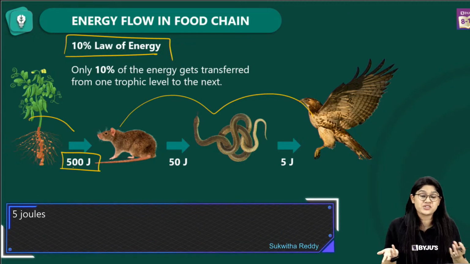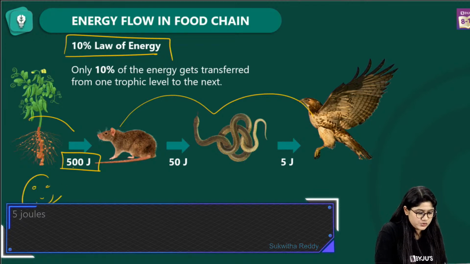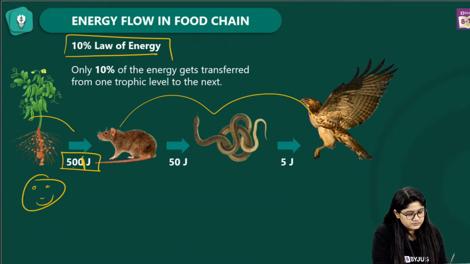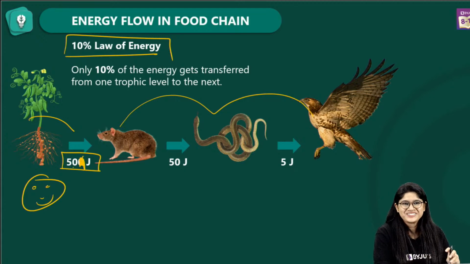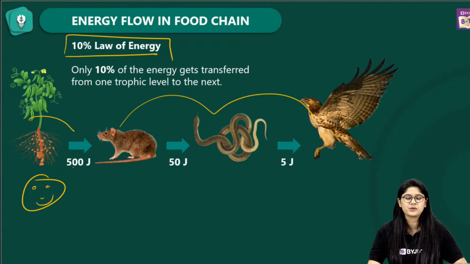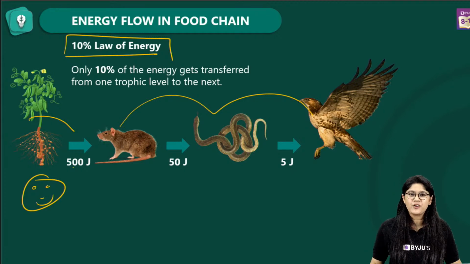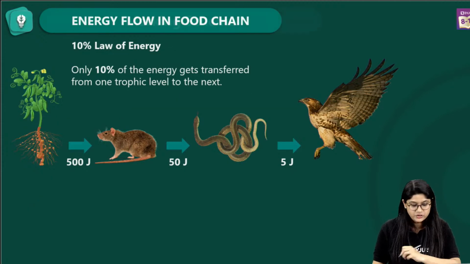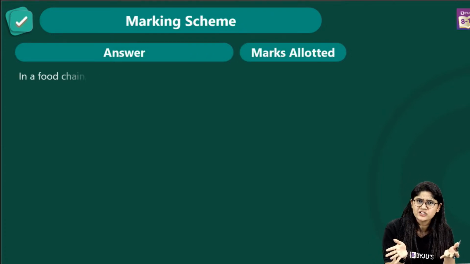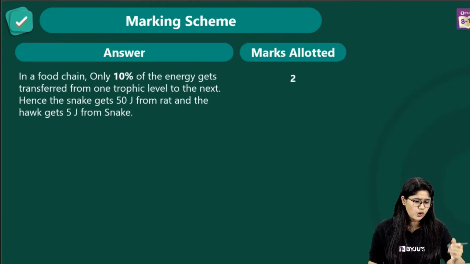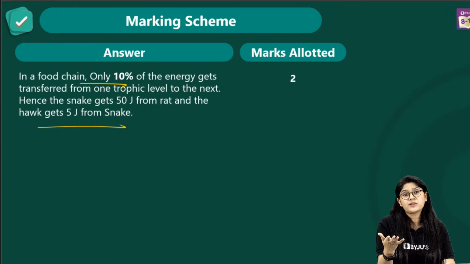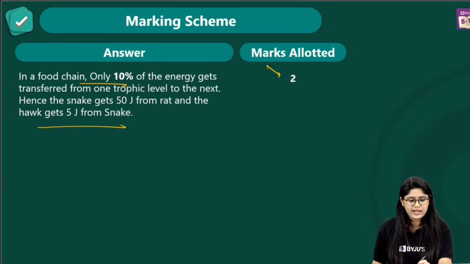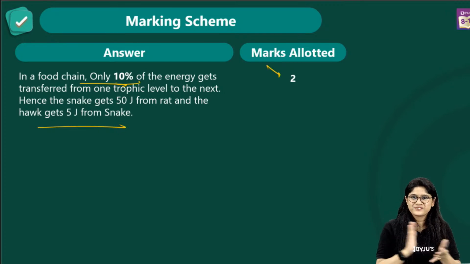It's such an interesting question, right? So remember that, everyone, the easiest way to solve this is to just remove the 0. It was a Kaju Katli question, right? It was really very easy. So we got the answer right. Now this is how you can write it in the examination. You can draw the food chain also and solve it in this particular way. You can mention the 10% law of energy, underline it and good to go.